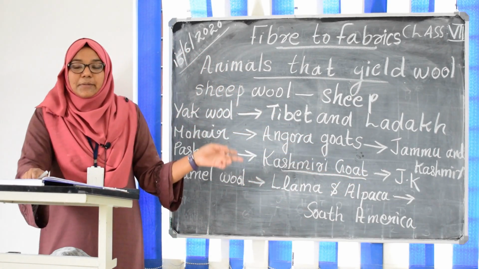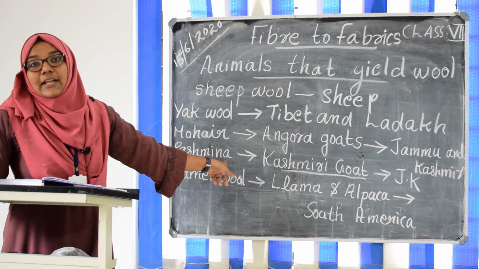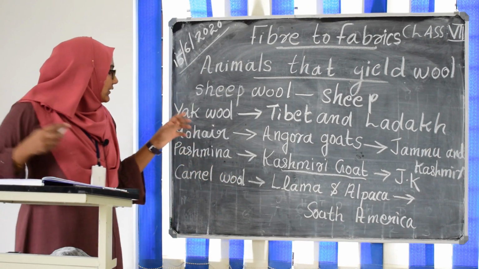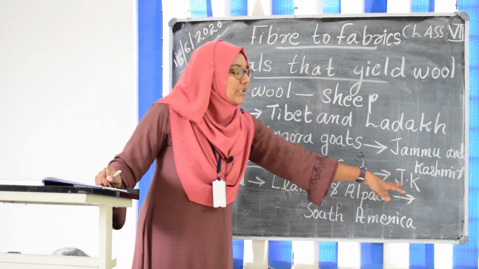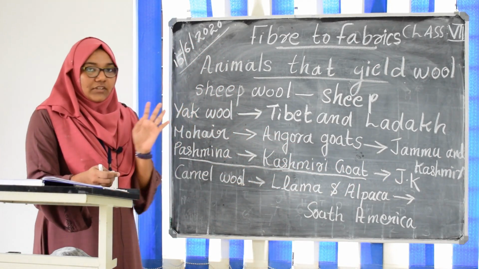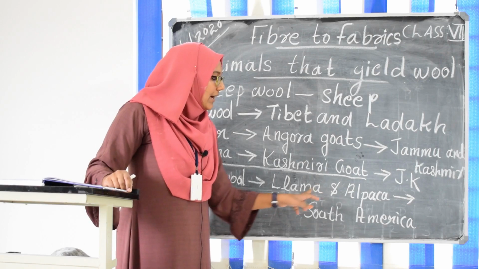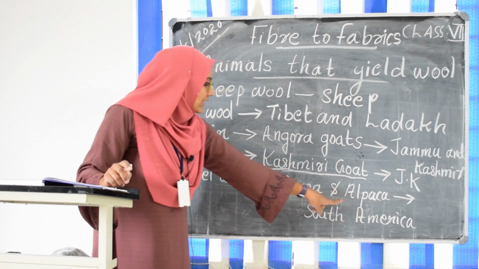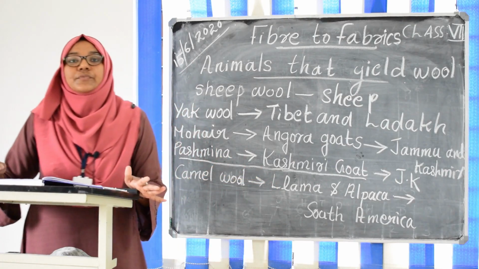Pashmina shawls can be found in Jammu and Kashmir, and it is obtained from Kashmiri goats. You have to note this down, because once in an exam it was asked: Pashmina shawls can be obtained from which animal? One question like that came last year. So note that Pashmina is obtained from Kashmiri goats, and it can be found in Jammu and Kashmir. The next one is camel wool. Camel wool is mainly found in South America, where we have a variety of camels, llama and alpaca. These two varieties of camels yield camel wool, found in South America.